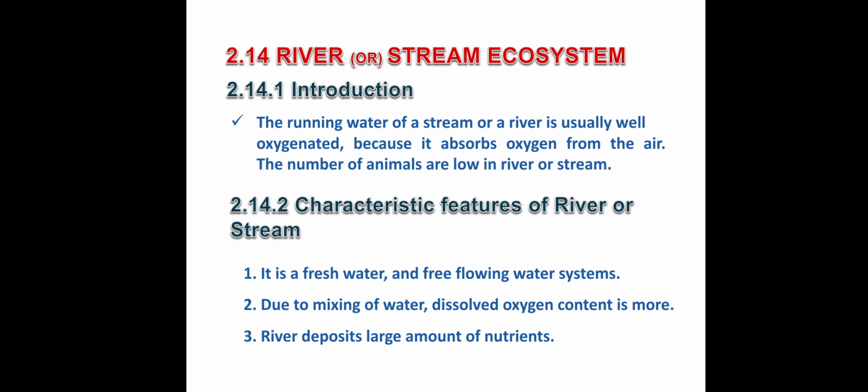So next one, aquatic ecosystem. Aquatic ecosystem is divided into running water and standing water ecosystems. Running water ecosystem is called a river ecosystem. The running water of a stream or a river is usually well oxygenated, and river ecosystems absorb oxygen from the air. Characteristics of river ecosystem: fresh water, and due to mixing of water the dissolved oxygen content is more. A large number of nutrients are present in the river.